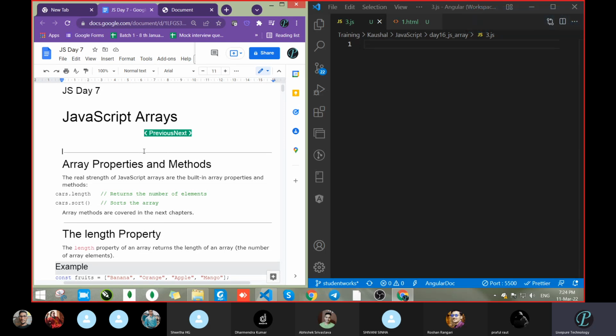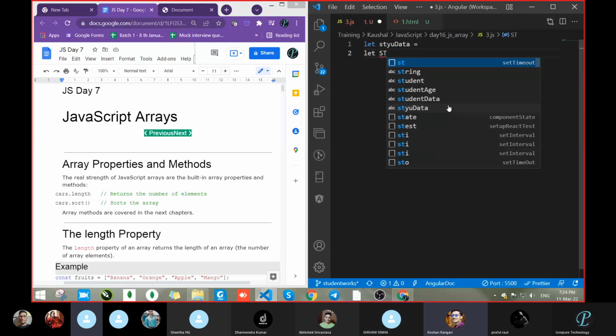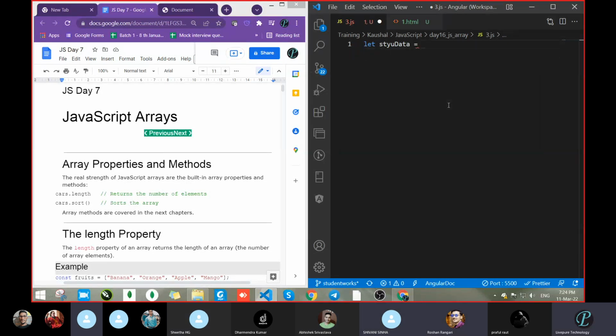Okay, so the basic difference between the array and the object, let's create one array. A student data, STU, tell how to create an array and an object. Sir, first we will take a square bracket for the array. Inside that, we will pass the data.